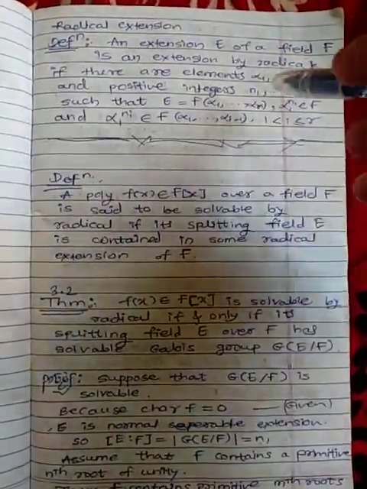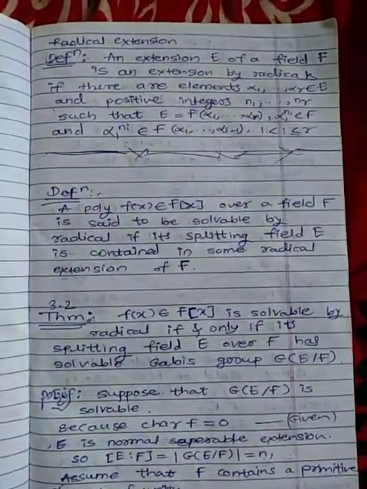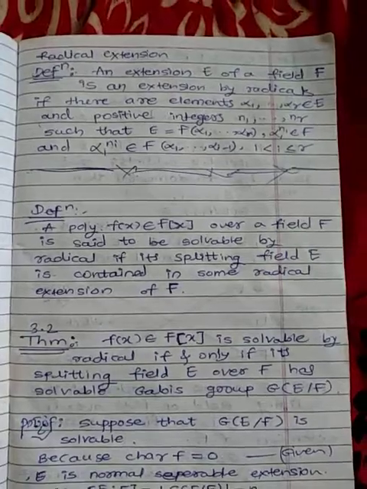Hello students. First we see the definition of radical extension.